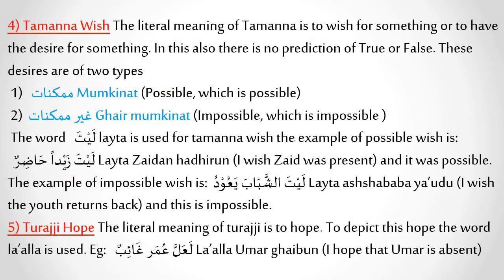Number 4, tamanna or wish. The literal meaning of tamanna is to wish for something or to have the desire for something. In this also, there is no prediction of true or false. These desires are of two types. Mumkinat, possible, which is possible, and ghair mumkinat, impossible, which is not possible. The word layta is used for tamanna, wish. The example of possible wish is layta Zaydan hadirun. I wish Zayd was present, and this was possible. The example of impossible wish is layta ash-shababa ya'udu. I wish the youth returns back, and this is impossible.